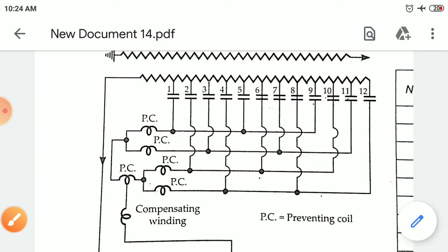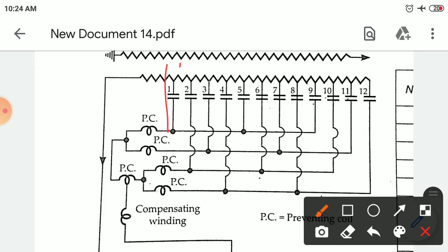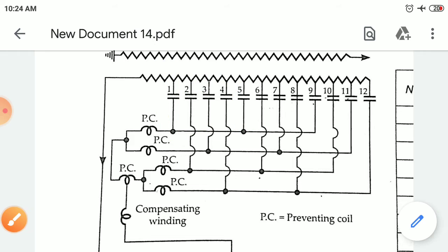So here is a tap changer. If you change the tap, you have a certain voltage, then another voltage. By changing the tapping, you can vary the voltage. Once you vary the voltage, your speed also varies.